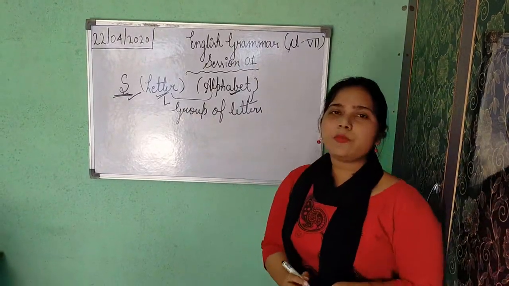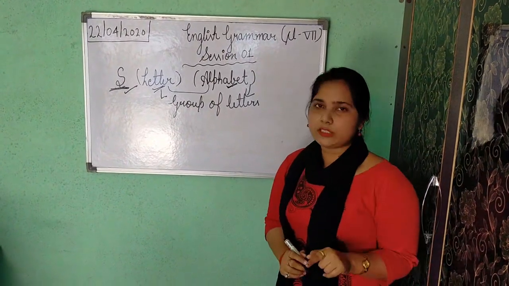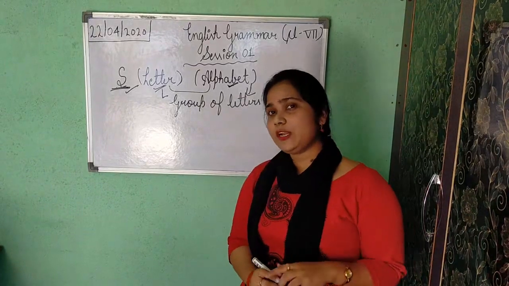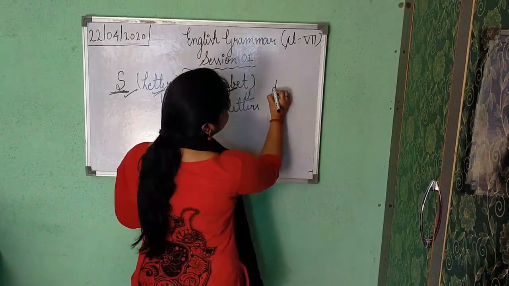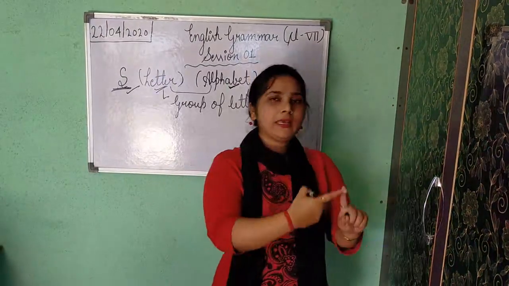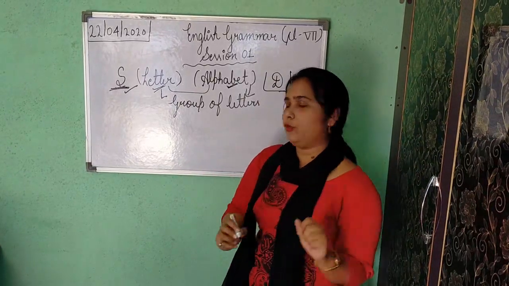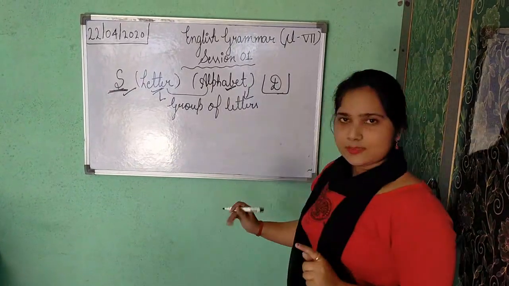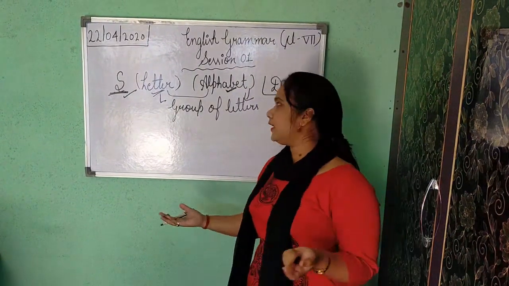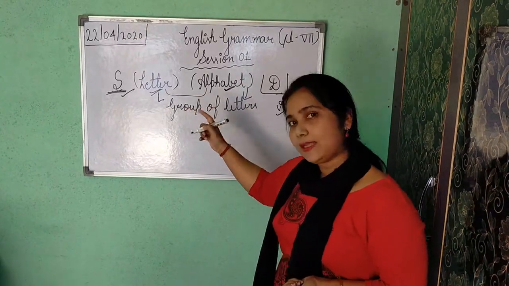Suppose somebody asks you which is the fourth letter of the English alphabet. You will simply reply that D is the fourth letter of the English alphabet. A is the first, B is the second, C is the third and D is the fourth. Is it clear now class? Suppose A. What is A? You will reply that A is the first letter of the English alphabet. I think this part is clear to you.